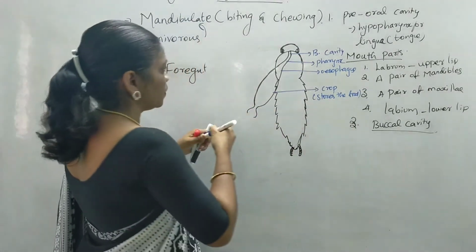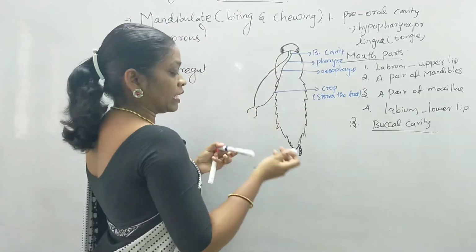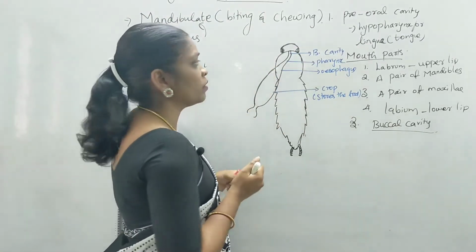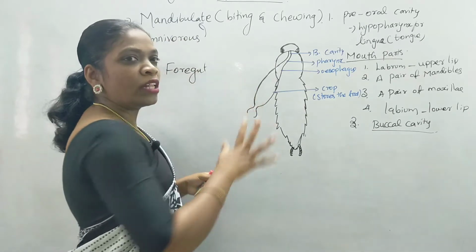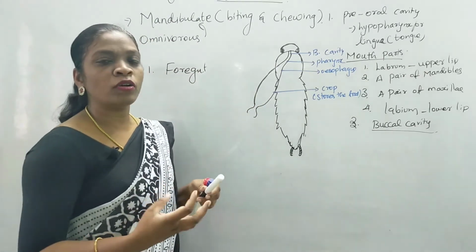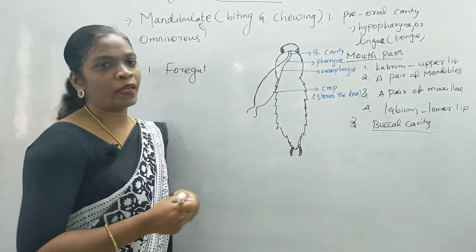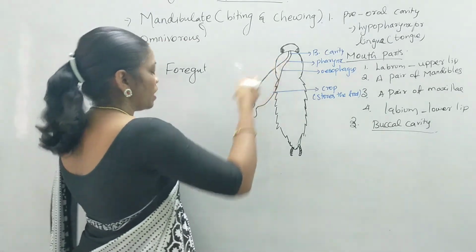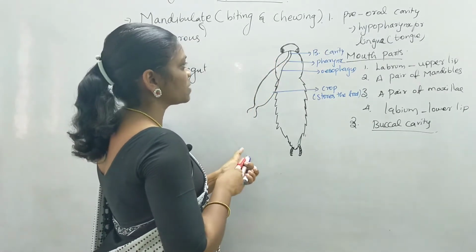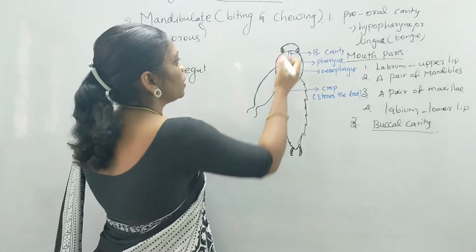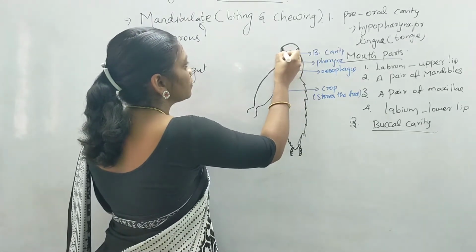Along with the buccal cavity, you can find a pair of salivary glands. Along with all these digestive structures, the cockroach also has digestive glands to secrete enzymes to digest the food items. Here you can find a pair of salivary glands with a salivary reservoir, present on both sides.